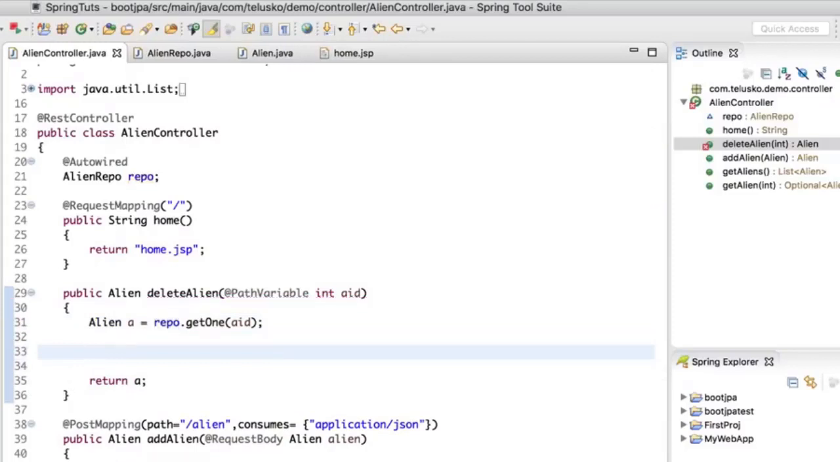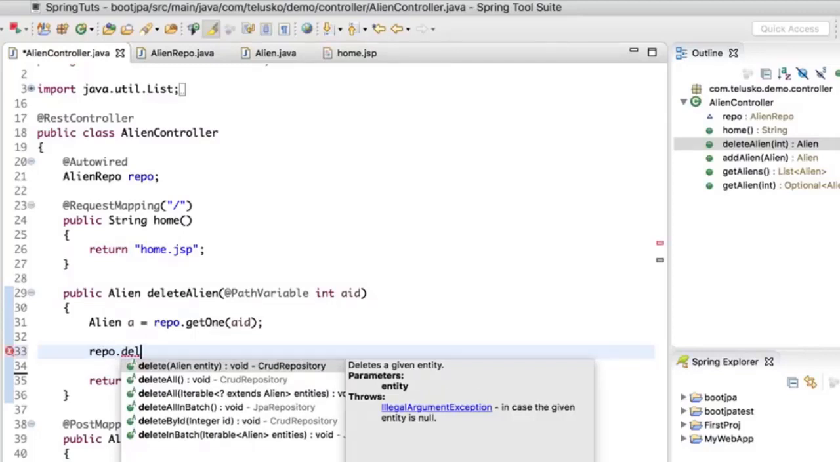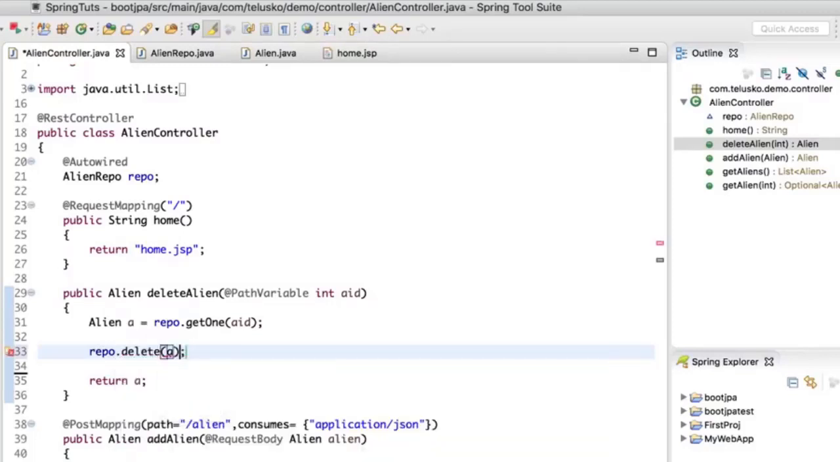And then here we'll perform a delete operation because, of course, we have to return, right? So we will let the user know what is getting deleted. We want to delete it, right? So I will say repo dot, there is a method called delete in which you have to pass the object. So you have to pass the alien object. So we are passing that. You can see we have Alien a and we are passing a here. We are returning the same alien.